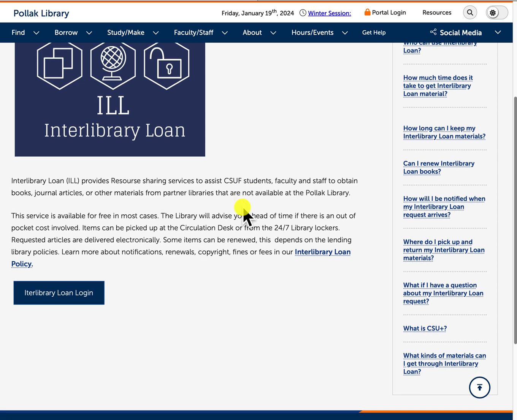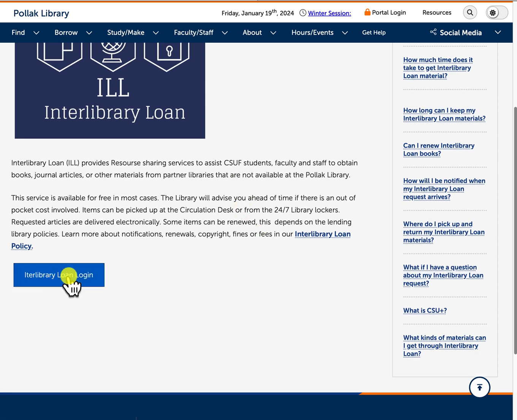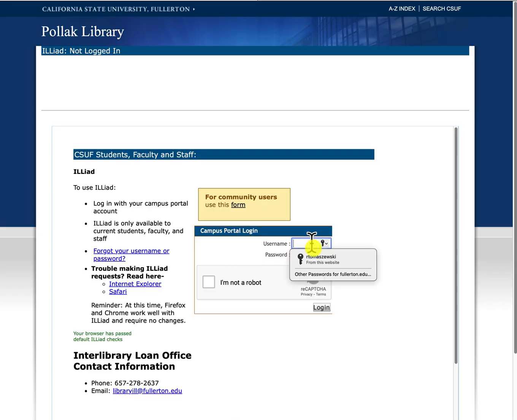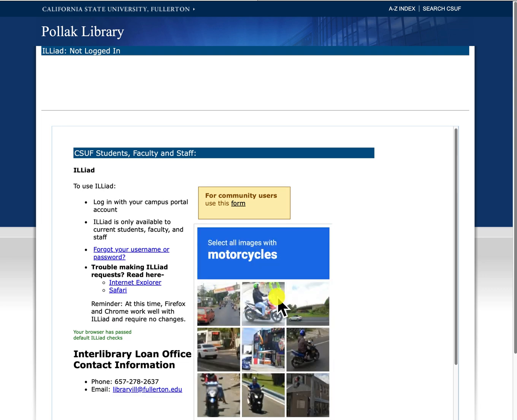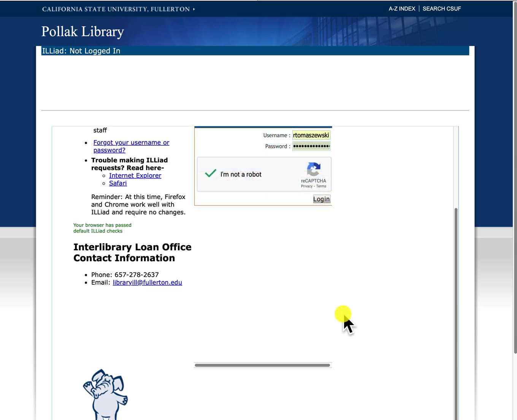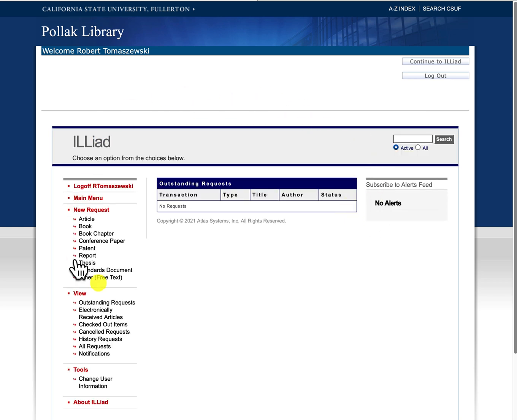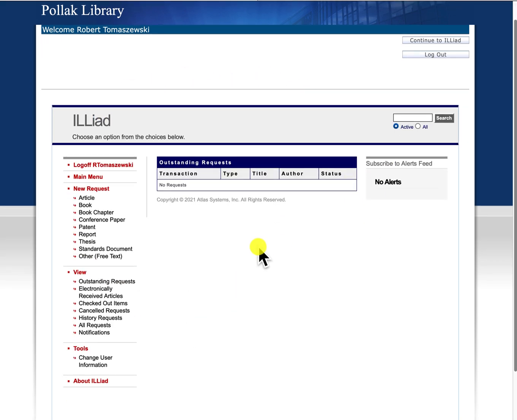To request an item, click on Interlibrary Loan Login, and you all should be able to log in. So this is my Interlibrary Loan, and you can request an item on the left side, for instance an article, book chapter, conference paper, etc.